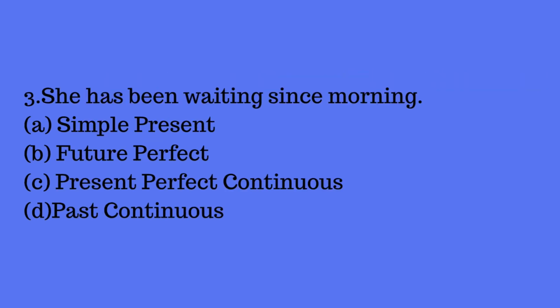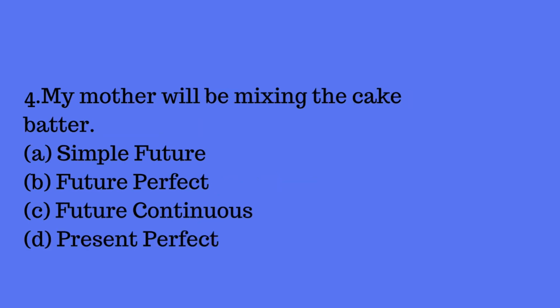Question number 3. She has been waiting since morning. Here the clue is has plus been plus verb plus ing. So if this format is coming, then the tense is present perfect continuous. Let me tell you one more clue. If there is an ing form, then it will be any one of the continuous forms. So here it is present perfect continuous.